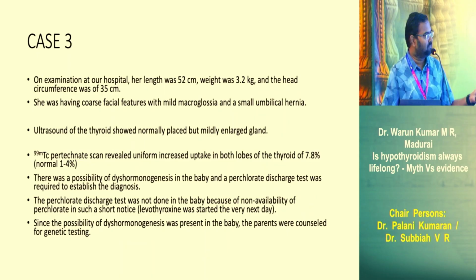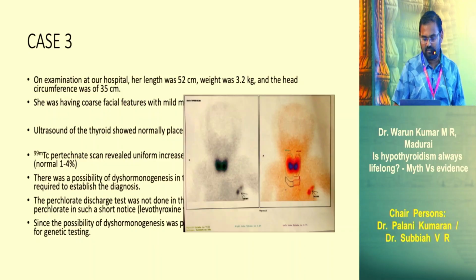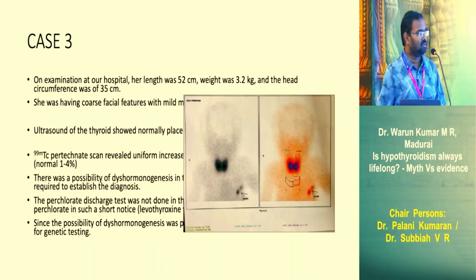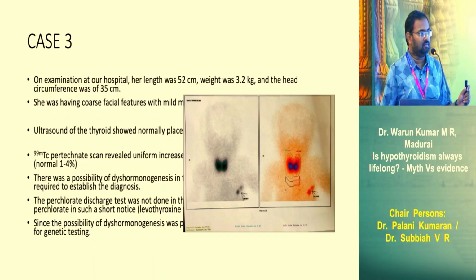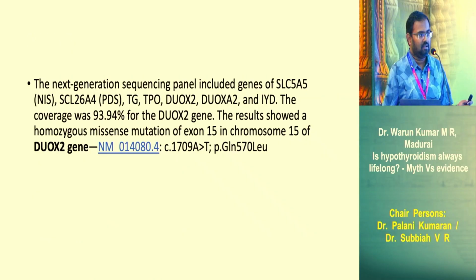The baby was referred to us because the TSH was abnormal, and an ultrasound was done initially. It showed a thyroid that was mildly enlarged. Because the thyroid was mildly enlarged, we did a pertechnetate scan, and it showed an uptake of around 7.8%, and the follow-up was a clinical dyshormonogenesis. This was the pertechnetate scintigraphy the child had, and it showed that this is a case of dyshormonogenic goiter. Once we did genetic testing, it showed a DUOX2 mutation.